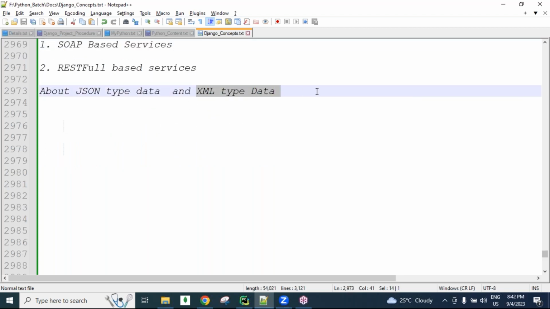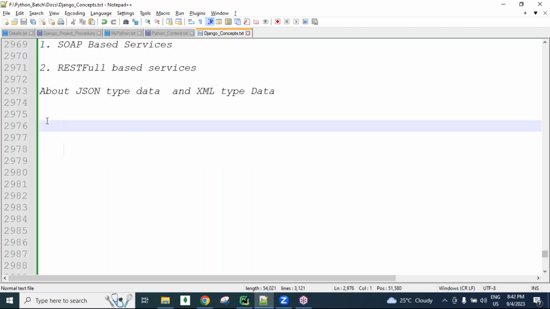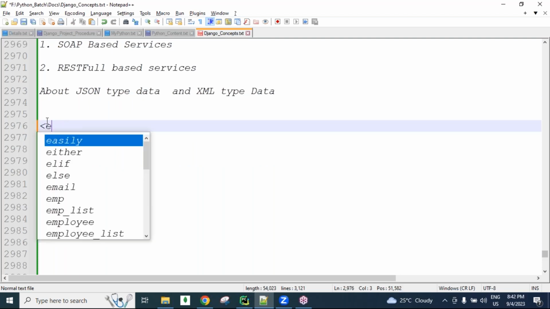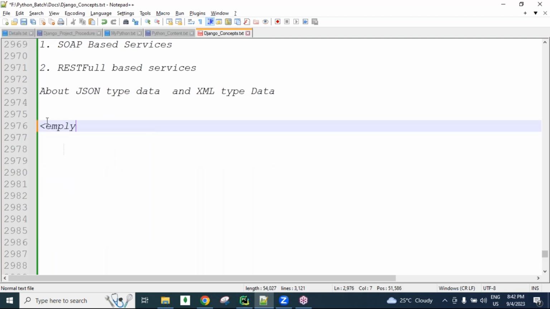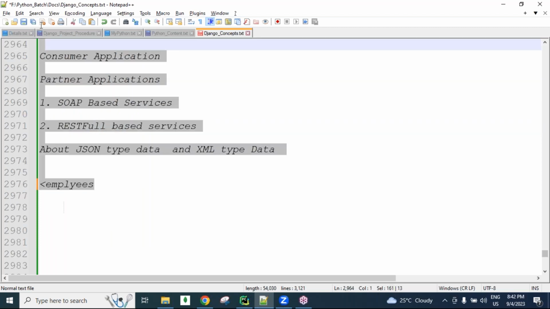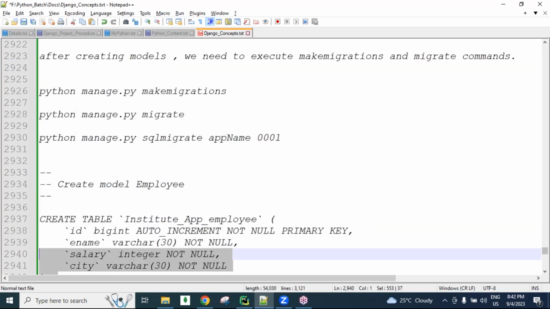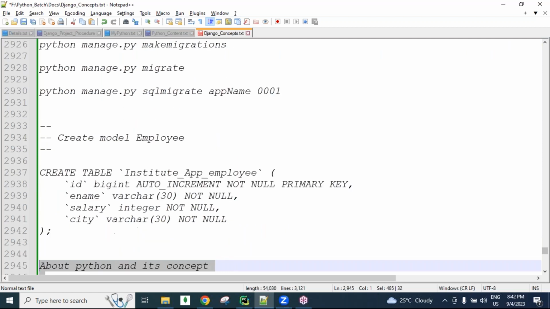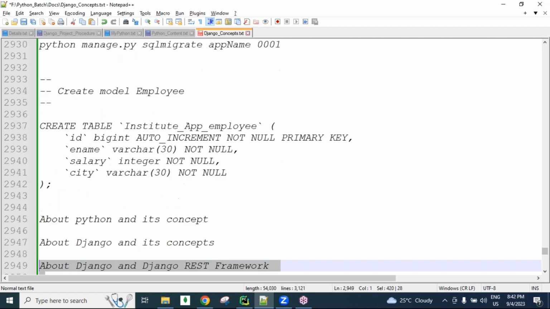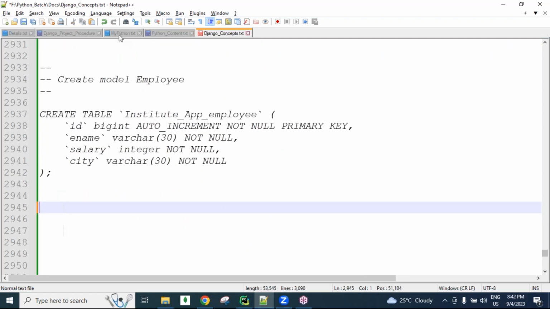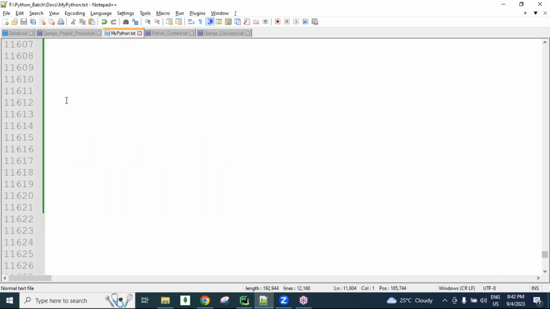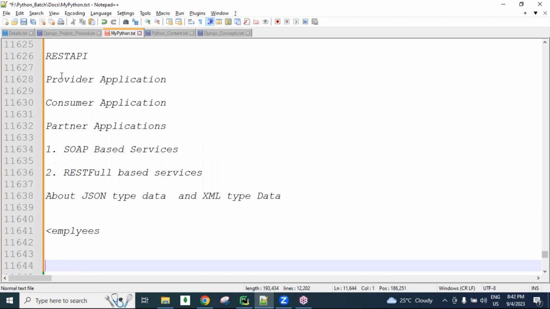So what are the problems of XML? XML is a heavyweight component. I said this previously, guys, with employees. Okay. So now these points I'll copy here, because if I type here I'll get ready-made code, otherwise I need to type everything.